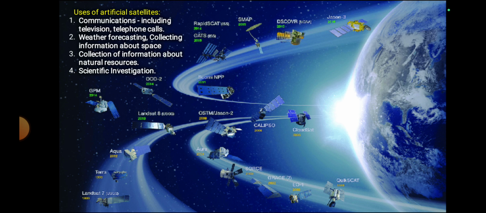The uses of the satellites are communication, including television and telephone calls, weather forecasting, collecting information about space, collecting information about natural resources, scientific investigation, natural disasters, cyclones, tsunamis, and natural resources like petroleum, like that. So these are the uses of the artificial satellites.